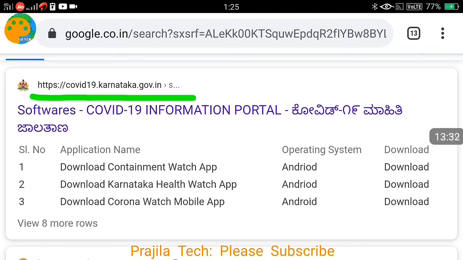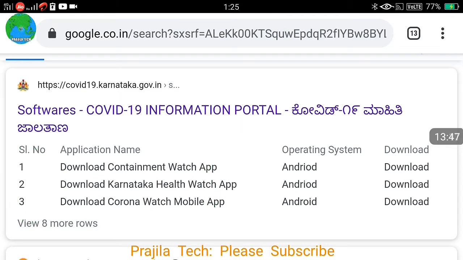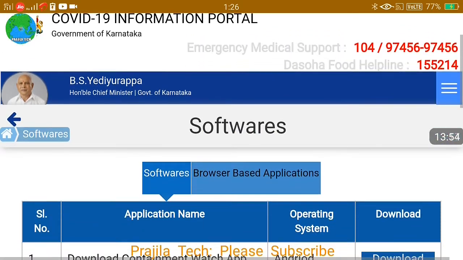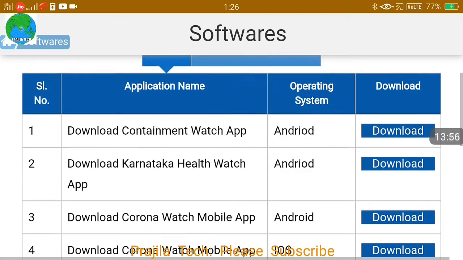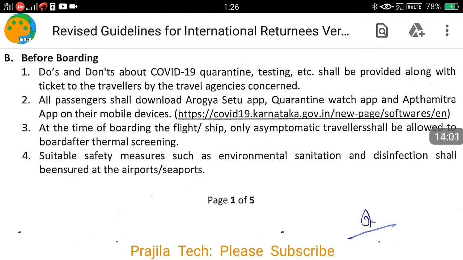And you just click here. You can download the three applications. You can see here, just click on this button. So just click on this link. You can see here the three applications we are going to download. Just click on this link here. That will take you to the COVID-19 Karnataka portal, and if you scroll down a little bit, you can see the softwares there, and everywhere there is a download button on the right side.